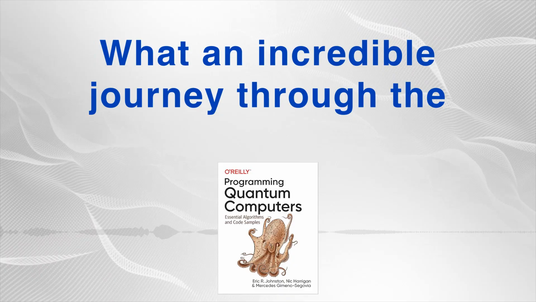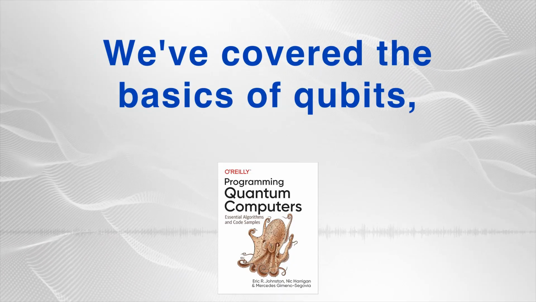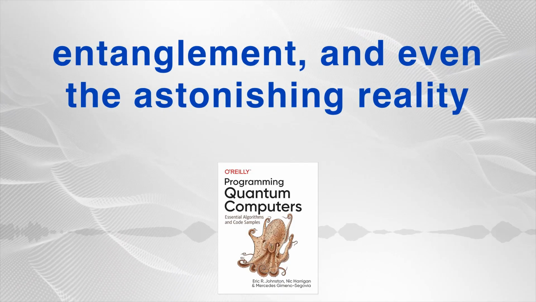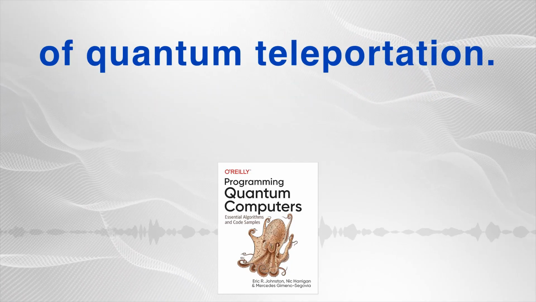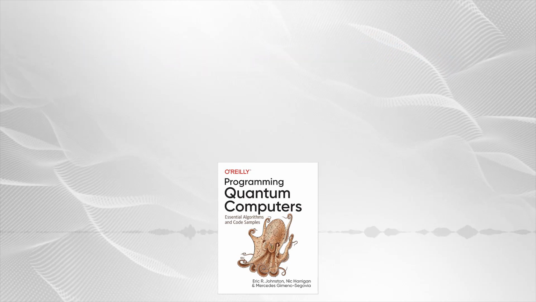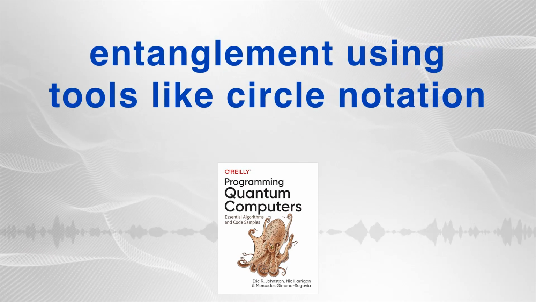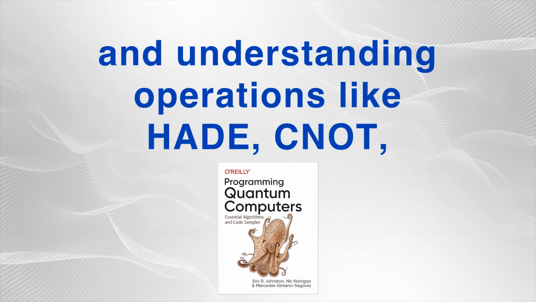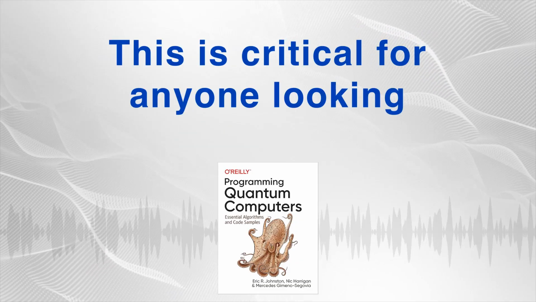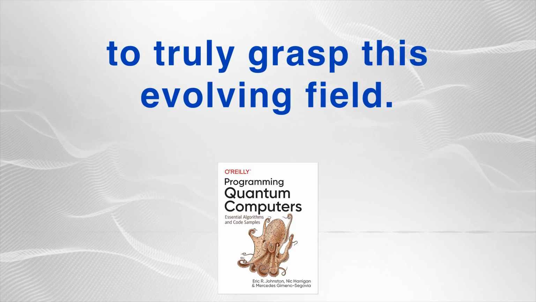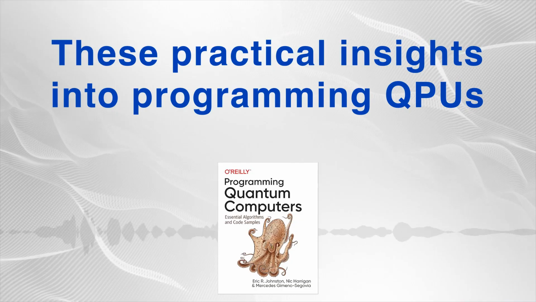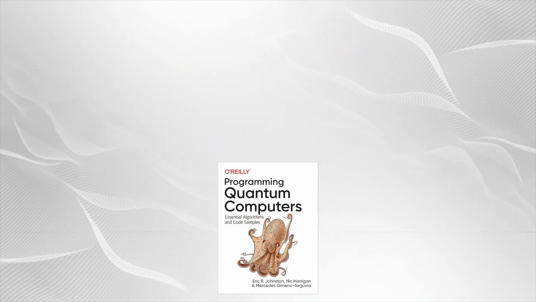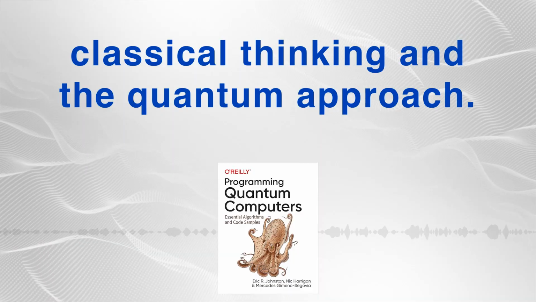What an incredible journey through the world of quantum programming. We've covered the basics of qubits, how they behave in superposition, the essential operations, the unique power of entanglement, and even the astonishing reality of quantum teleportation. It's truly foundational. The ability to manipulate superposition and entanglement using tools like circle notation and understanding operations like HAD, CNOT, and phase. This is critical for anyone looking to truly grasp this evolving field. These practical insights into programming QPUs seem invaluable for software developers wanting to get involved. I believe so. It helps bridge the gap between classical thinking and the quantum approach.